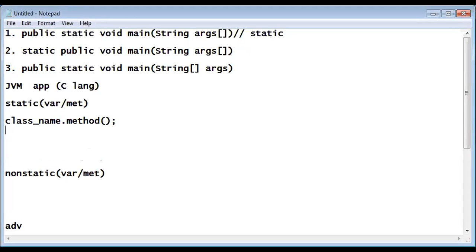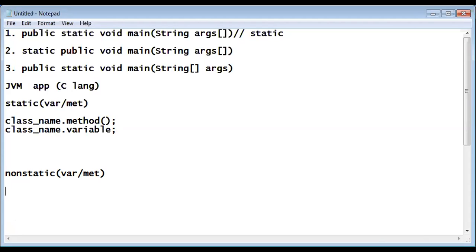Otherwise, if you want to invoke a variable, it will be class name dot variable. Like that, you can call or invoke a variable.